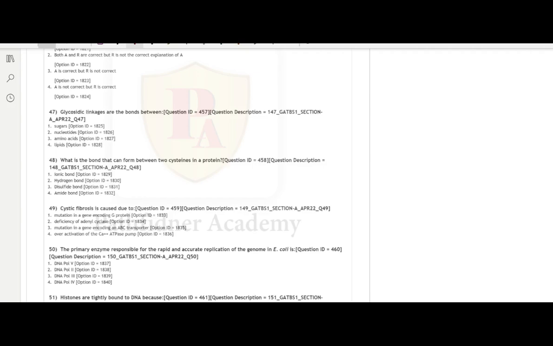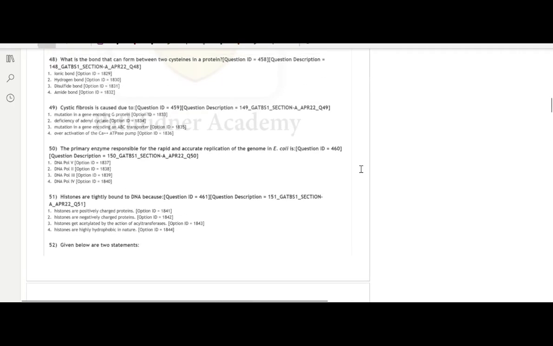First of all, a bond joining a carbohydrate with another carbohydrate is known as a glycosidic linkage, so this is a correct option. Coming to the rest of the options, nucleotides are joined together by phosphodiester linkages, whereas amino acids are joined by peptide bonds and lipids are joined by ester bonds. Therefore, the correct option in this case is the first option, sugars.